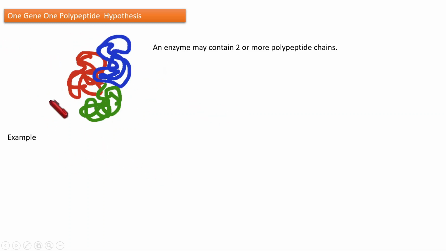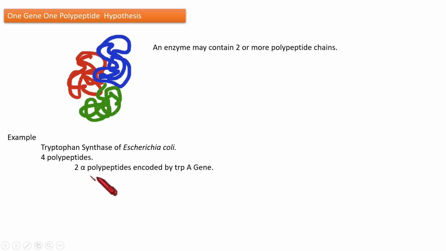Okay, so the examples taken to understand this hypothesis: first, tryptophan synthase is an enzyme found in Escherichia coli. It contains four polypeptides, and two kinds of polypeptides are synthesized by two separate genes.